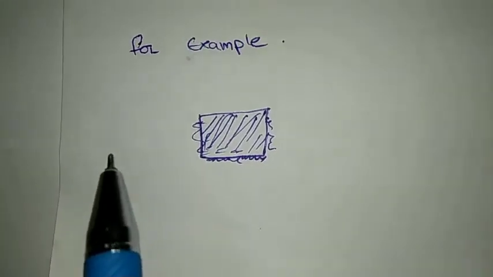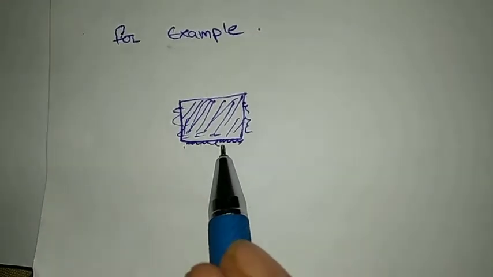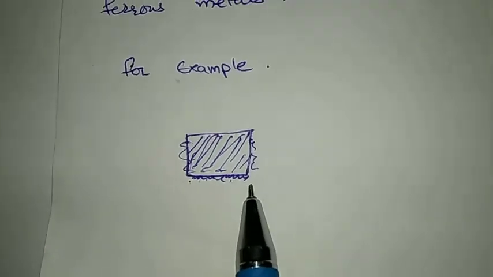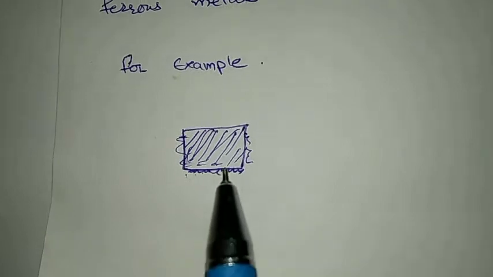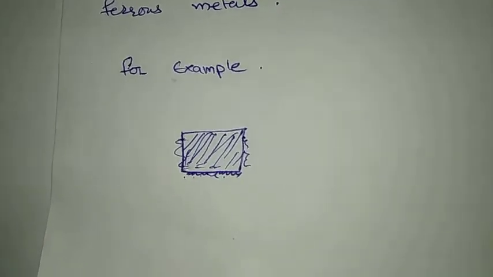For example, this is our product, but it has a bad surface. To make this surface finish good, we have to machine this product. That's why we give machining allowance.